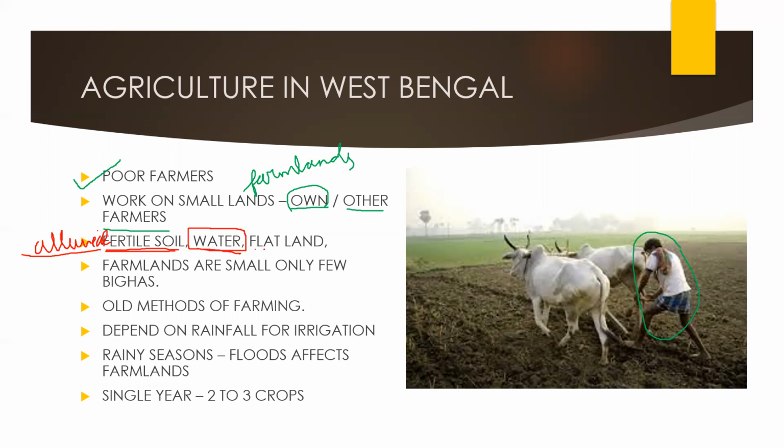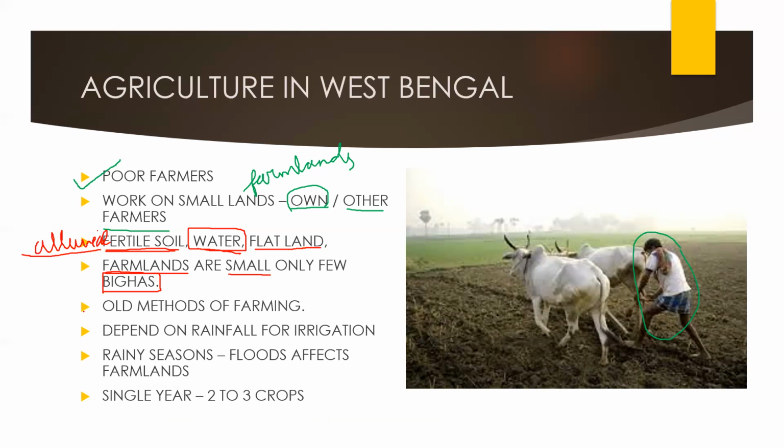And the land is flat, not elevated. The farmlands, where crops are grown, are very small, not so big, only a few bighas. What is a bigha? Bigha is the measuring unit in which we measure land, just as we say meter, centimeter. So in West Bengal, they measure land in bighas. So these are very small bighas, not so big farmlands.